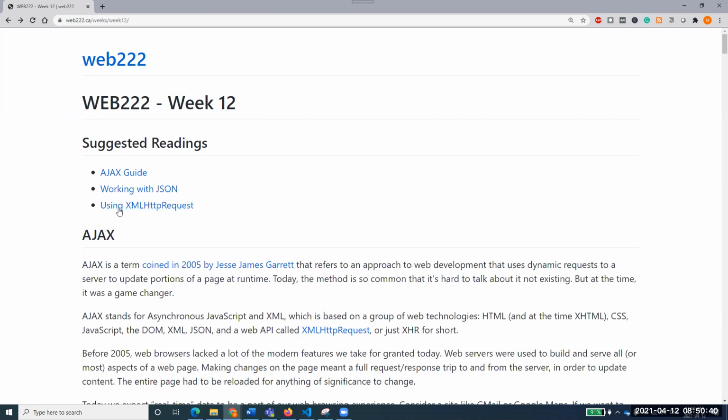I don't want to send my complete web page request to the web server, and I don't want to receive the complete web page all over. What I want instead is that I just want to have this portion updated for me, right? What does that mean? It means that now I am not putting a load on the server by requesting a complete page, rather requesting some part of it.